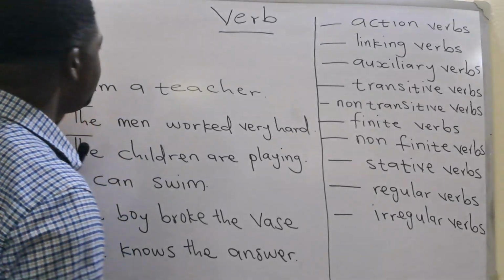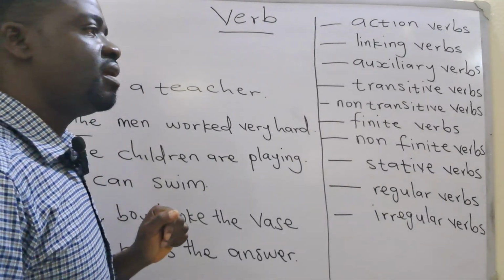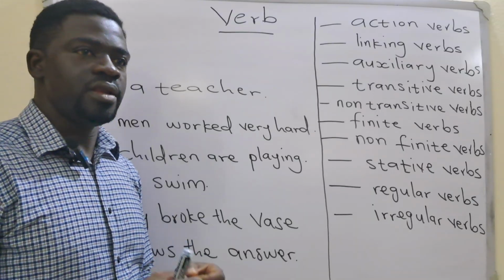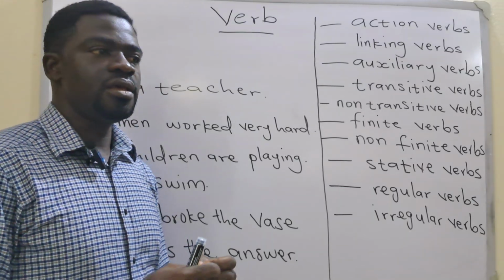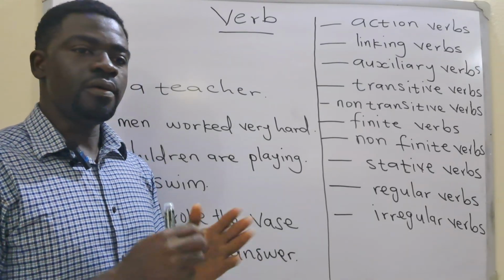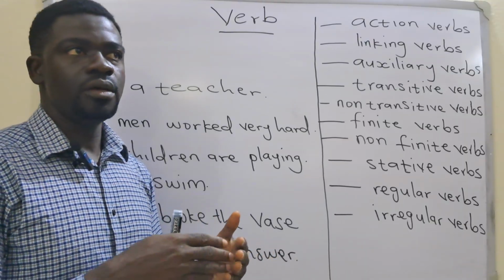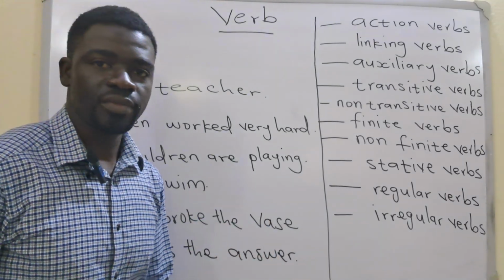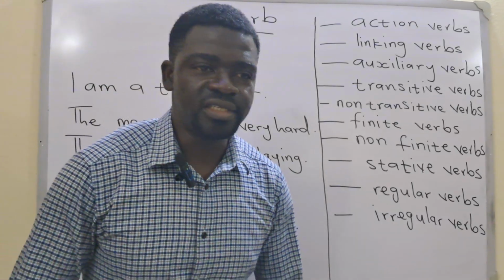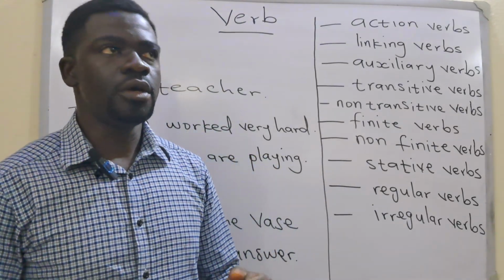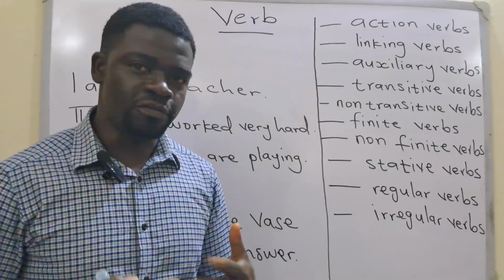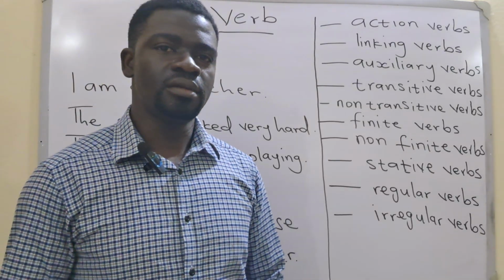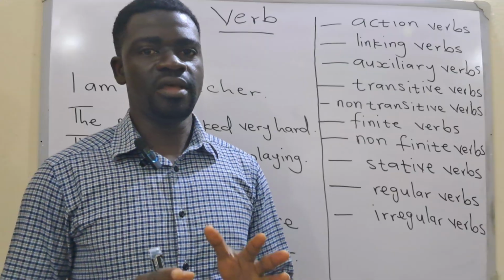So we can define a verb as an action or a doing word or a word that indicates a state of being or possession or a condition. So that verb that describes your condition or your state of being, and it could also indicate action, that is a verb.